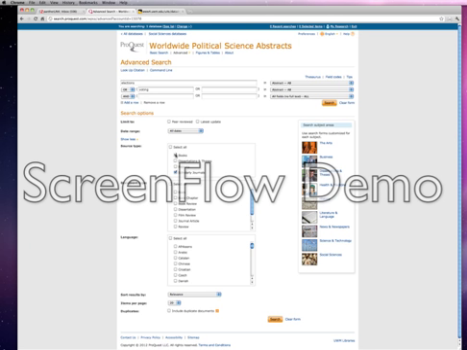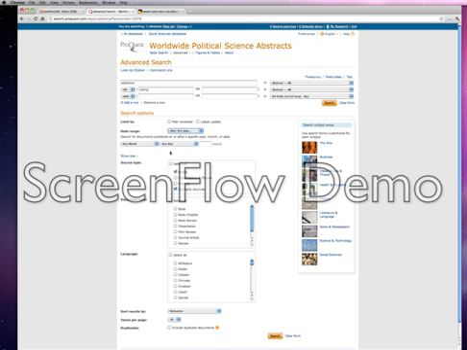I'll check books as well, just to see what we get. Restrict dates. Let's say we'll go to restrict any month, any day, and we'll look in the last 10 years. And now click search.